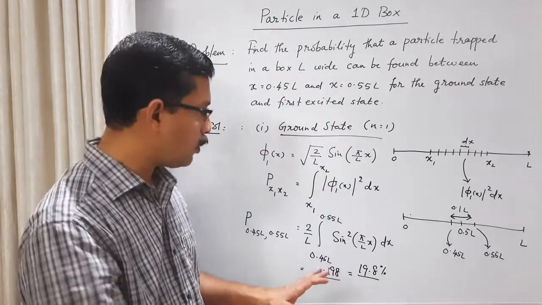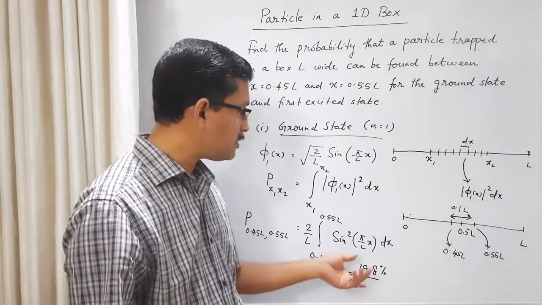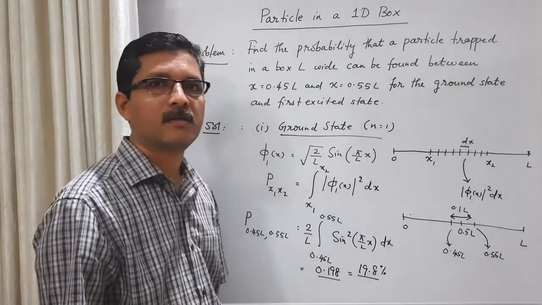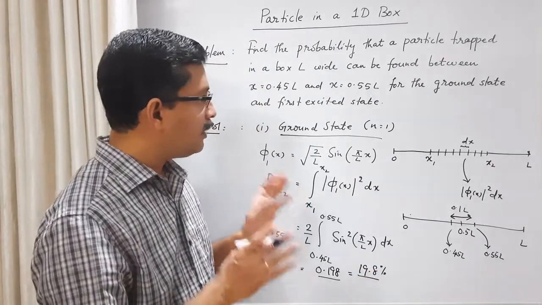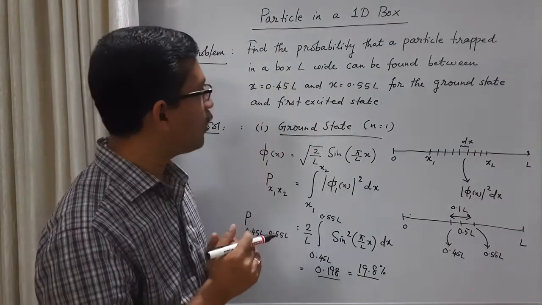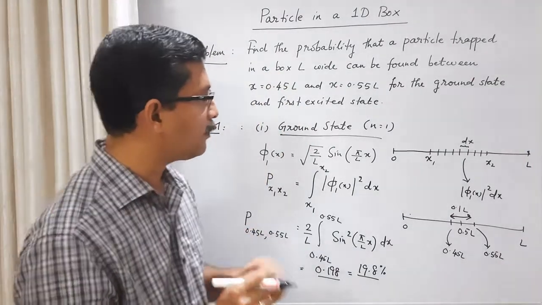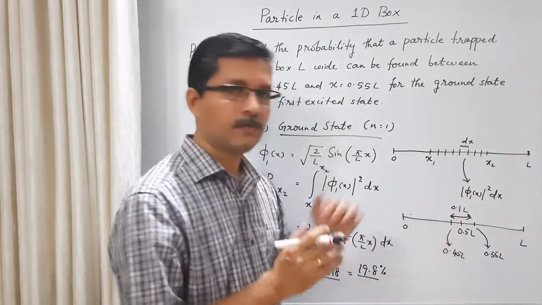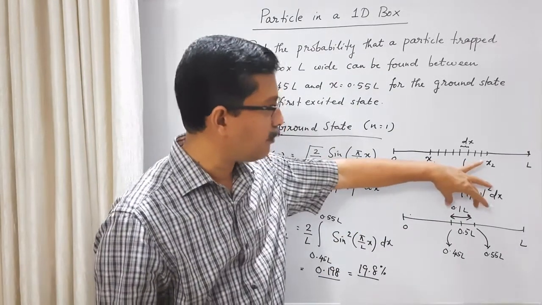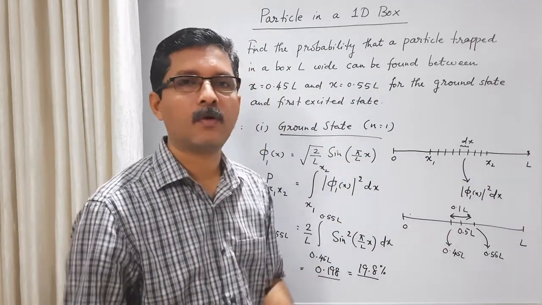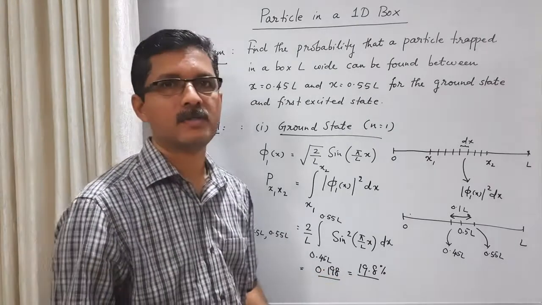Let us pause here and discuss the physical meaning of this result. When the particle is in the ground state, the probability of finding it in the middle of the box, within a small interval 0.1 L around the middle, is 19.8%. What does it mean?